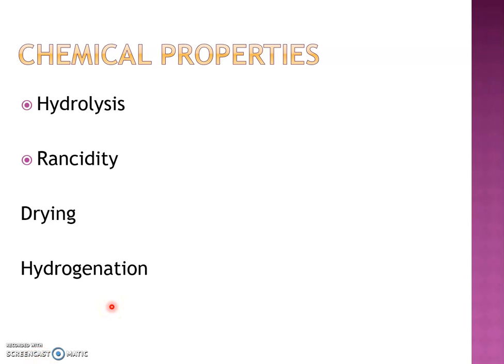Then the chemical properties are relevant to our session. So we are moving to the chemical properties of oil and fat. We are discussing mainly four chemical reactions of oils and fats: hydrolysis, rancidity, drying, and hydrogenation. These are the four chemical properties we are going to discuss here. First, we are moving to discuss hydrolysis.